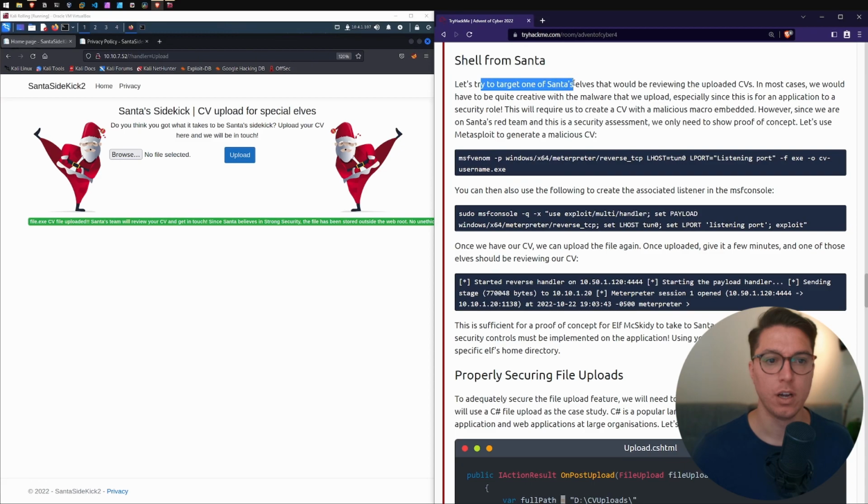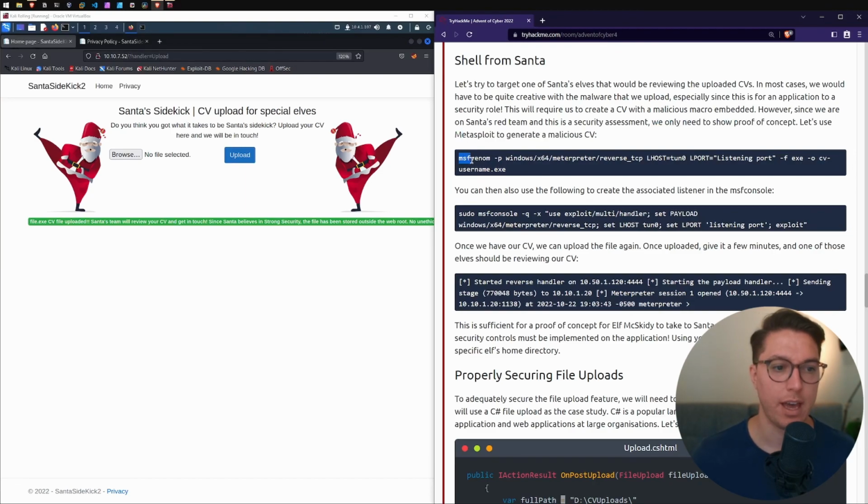So next section, we've got a shell from Santa. Let's try to target one of Santa's elves that would be reviewing the uploaded CVs. In most cases, we would have to be quite creative with the malware that we upload, especially since this is an application to a security role. This requires us to create a CV with a malicious macro embedded. However, since we are on Santa's red team and this is a security assignment, we only need to show proof of concept. Let's use Metasploit to generate a malicious CV.